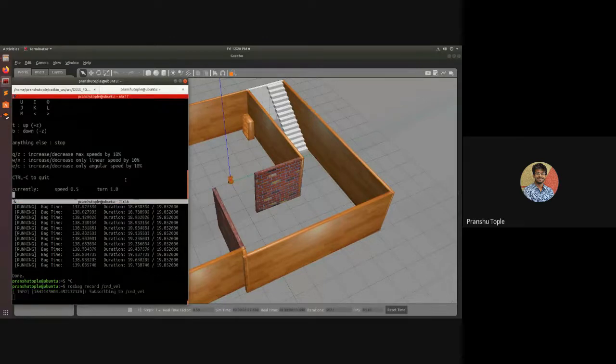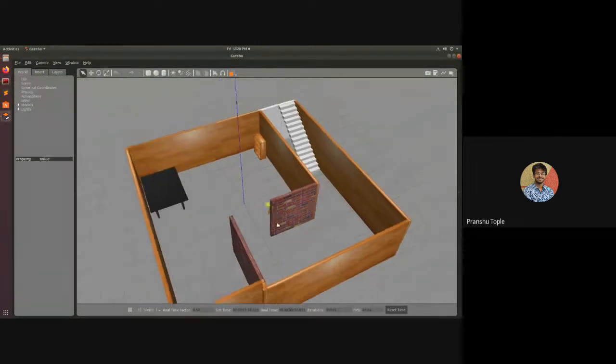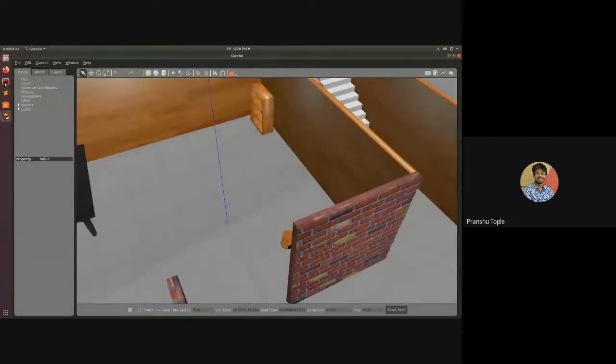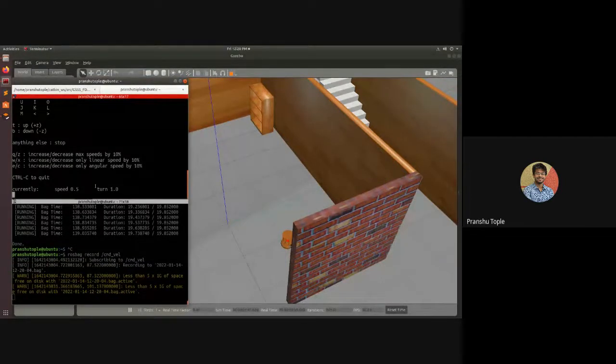I will start recording. Recording started. Stop. Then I will turn. Stop. Then it will move ahead. Again, stop. After this, let's make a triangle.